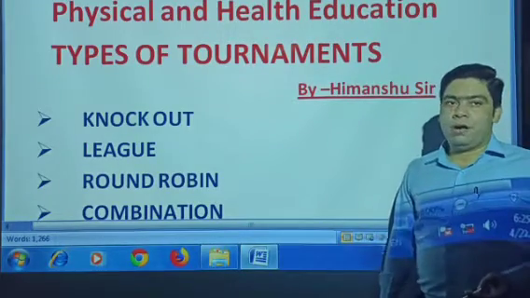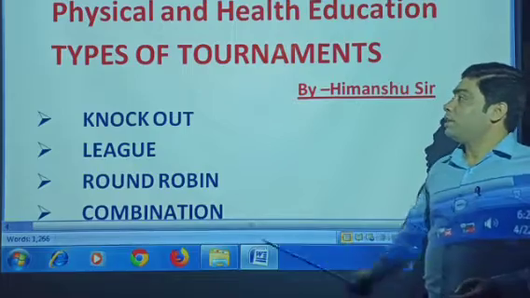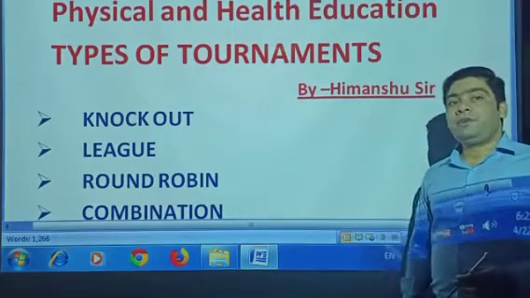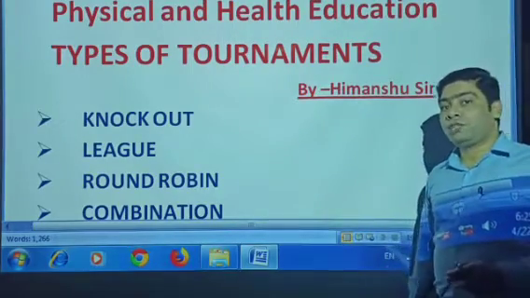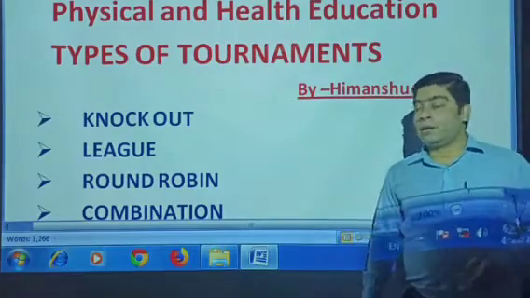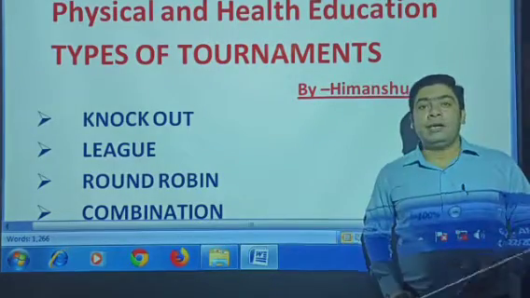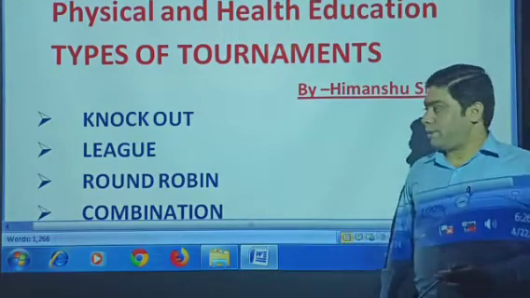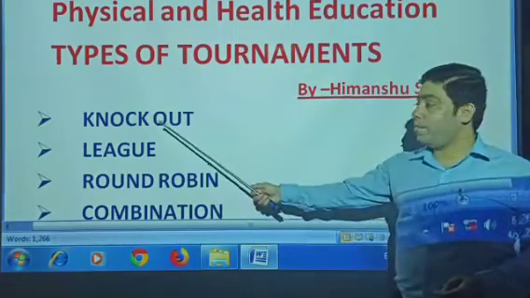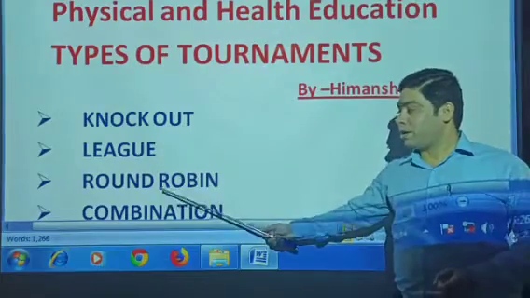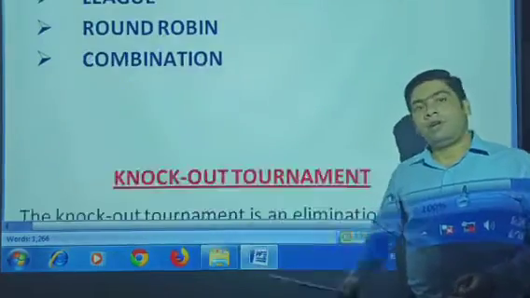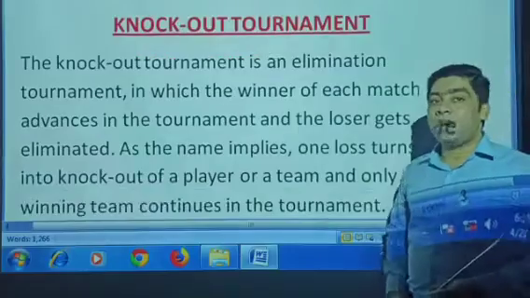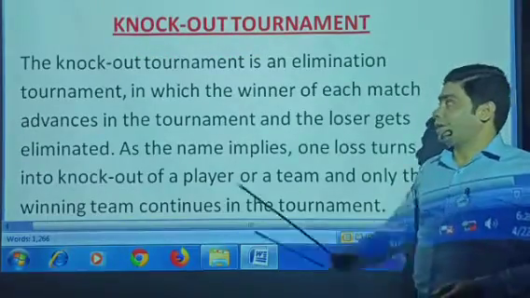In this module, we are learning about types of tournament. As we already discussed what a tournament is, there are four types of tournaments that we are discussing: knockout, league, round robin, and combination. We already discussed what these are. Now we discuss the meaning of it.